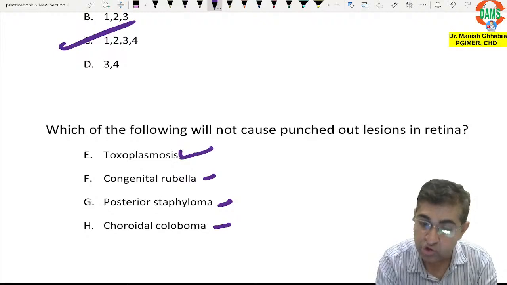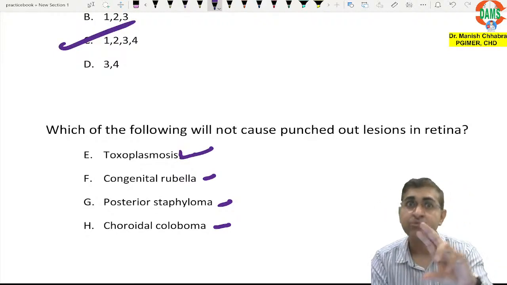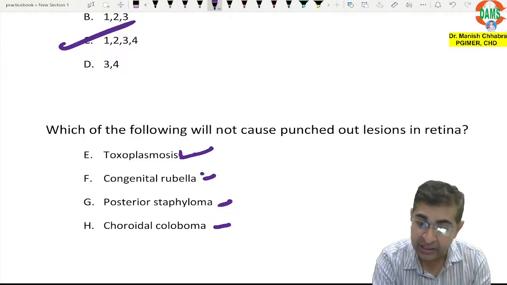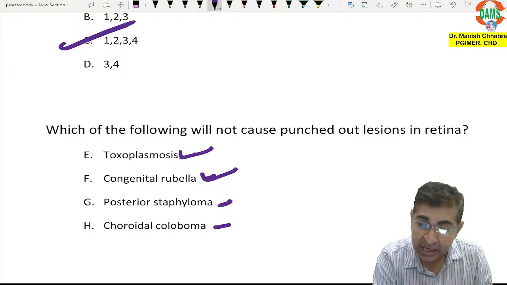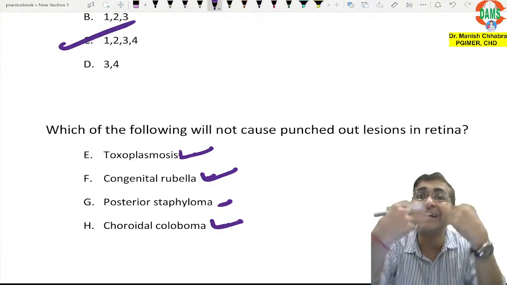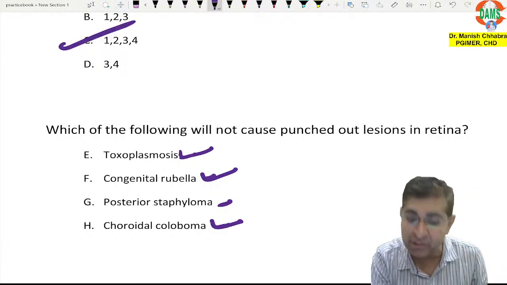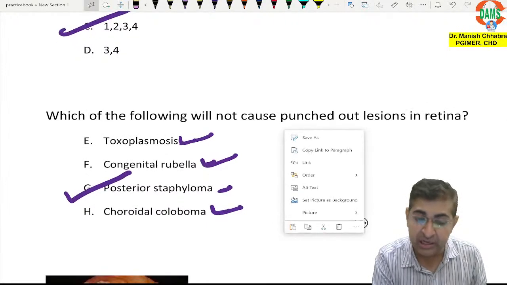In toxoplasmosis, there are punched out lesions, yes, because of scarring. In congenital rubella also there are punched out lesions. Choroidal coloboma is due to non-development of the tissue, again punched out lesions. So here the answer is posterior staphyloma.